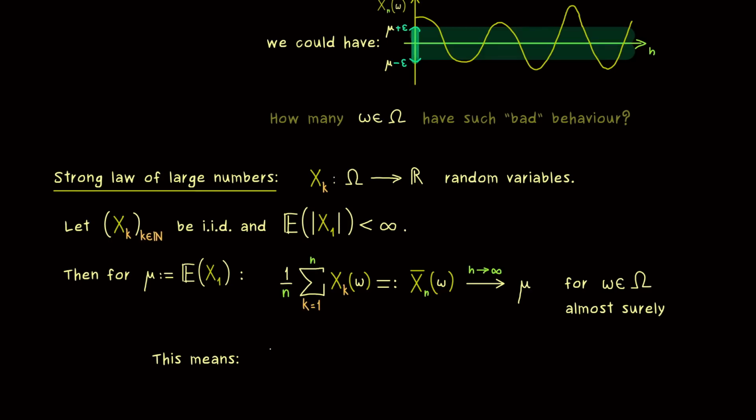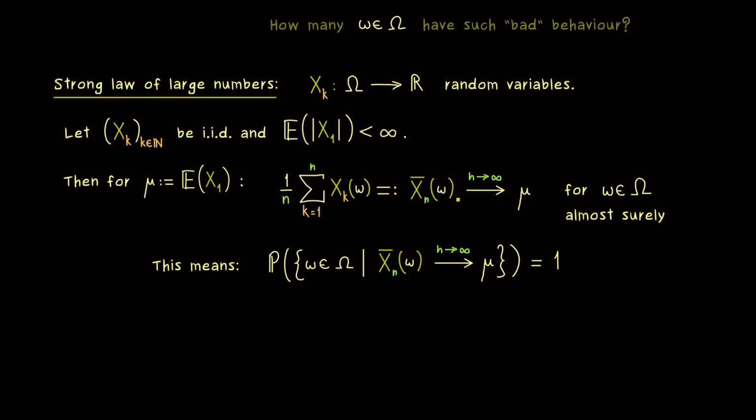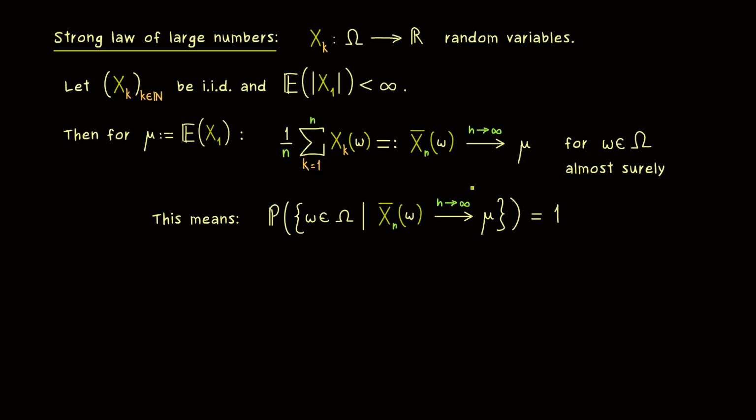So this means we can measure the omegas with the good behavior with respect to the probability measure P. Hence, we consider the set of omegas where we have this convergence here. And exactly this set has probability measure 1. So this is exactly what we mean when we say that something happens almost surely for omega in Omega. In other words, it definitely could happen that we have a lowercase omega where we don't have the convergence when n goes to infinity, but these omegas form a null set. So the probability of that happening is exactly 0.